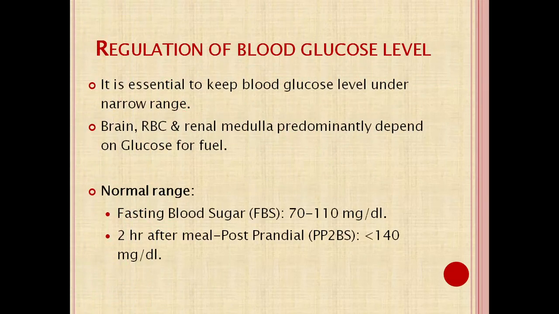Regulation of the blood glucose level. It is necessary to regulate the blood glucose level in a very narrow range because various tissues like brain, RBC and renal medulla predominantly depend on blood glucose for fuel. Among them, RBC solely depend on blood glucose for its metabolism. Normal range of the blood glucose level in fasting condition is 70 to 110 milligram per deciliter and for the PP2BS it is less than 140 milligram per deciliter.